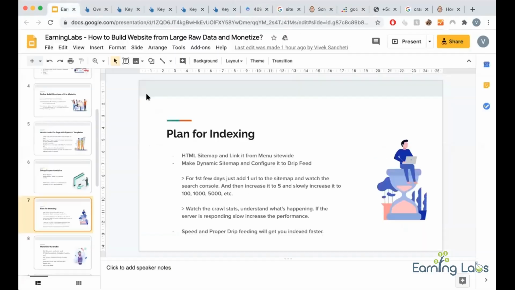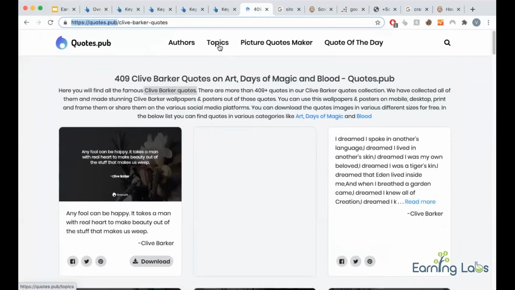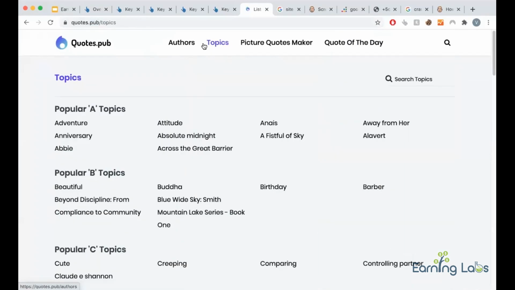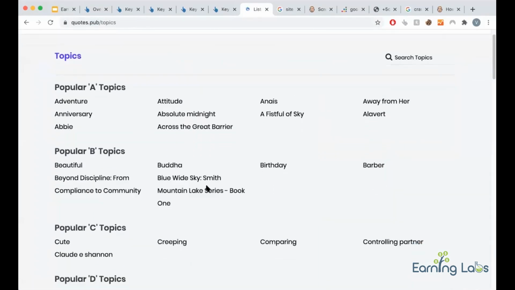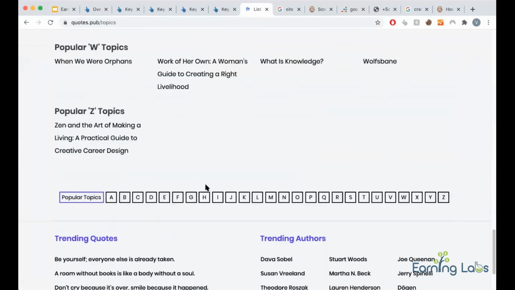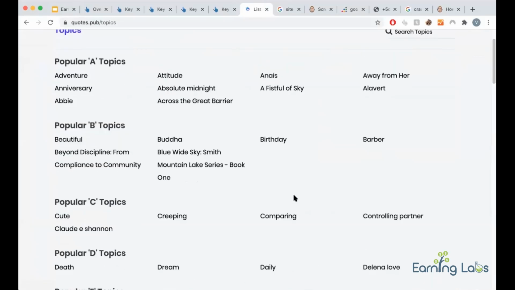Along with that, try to have an HTML sitemap in your menu. If you see my menu, topics and authors are two HTML sitemaps. If you go there, I have included the important pages at the top, and then A, B, C, D, all author names, all categories and author names, etc.